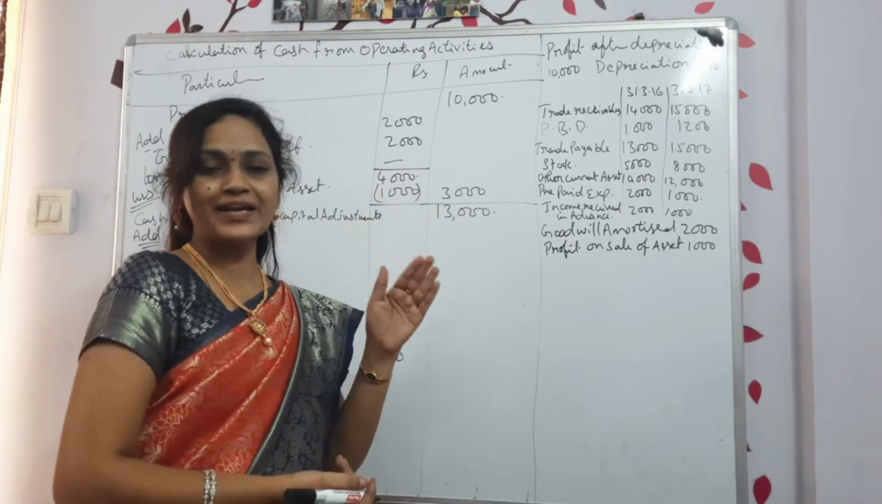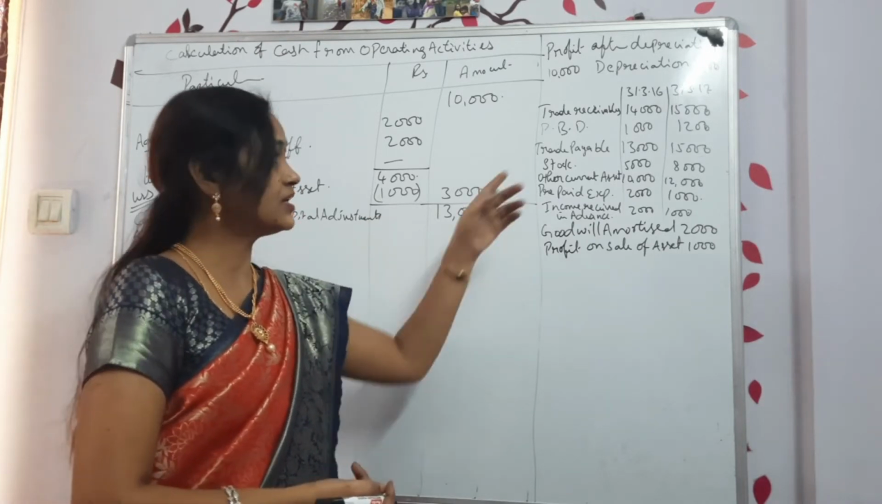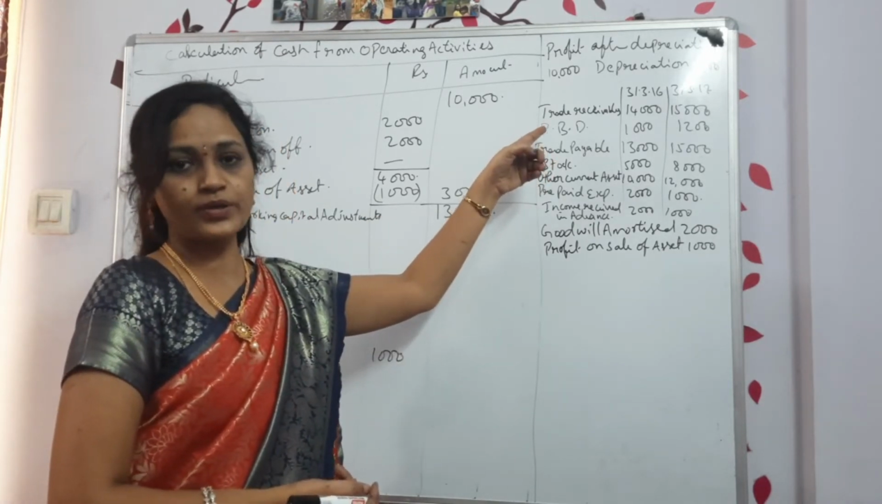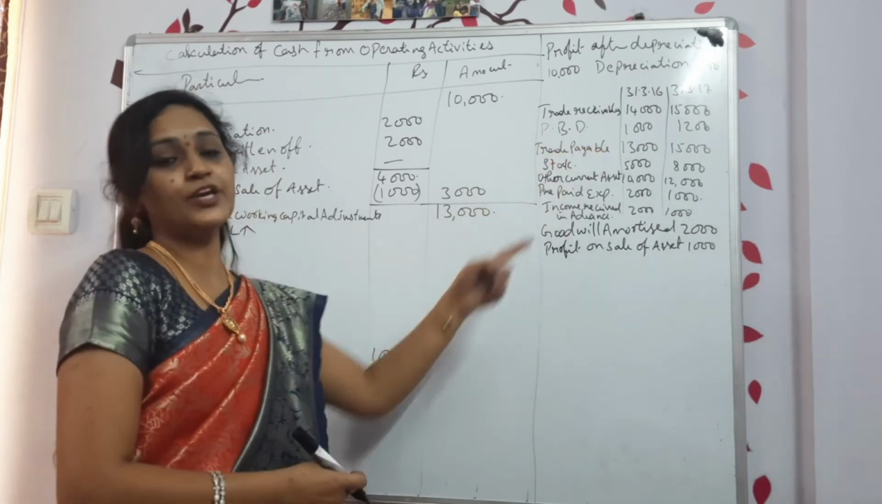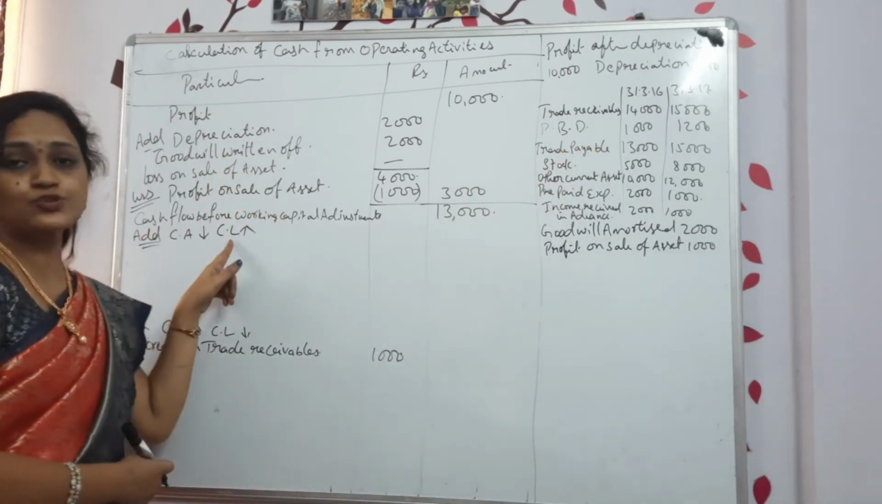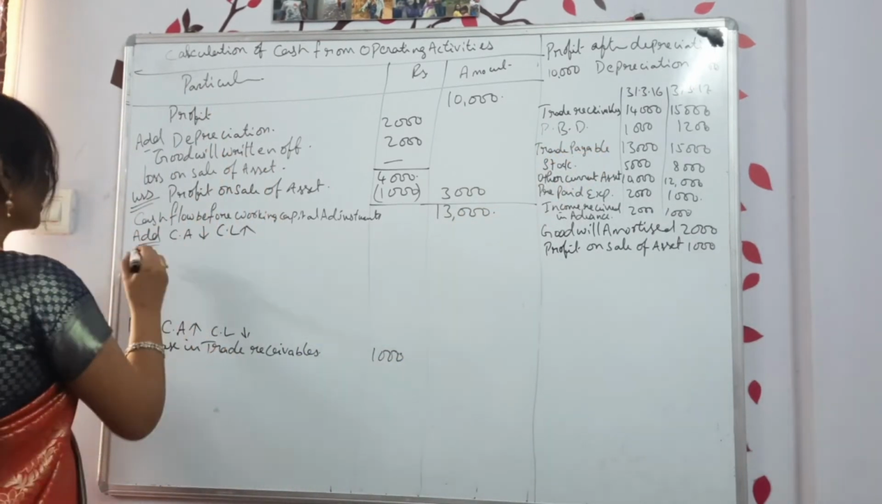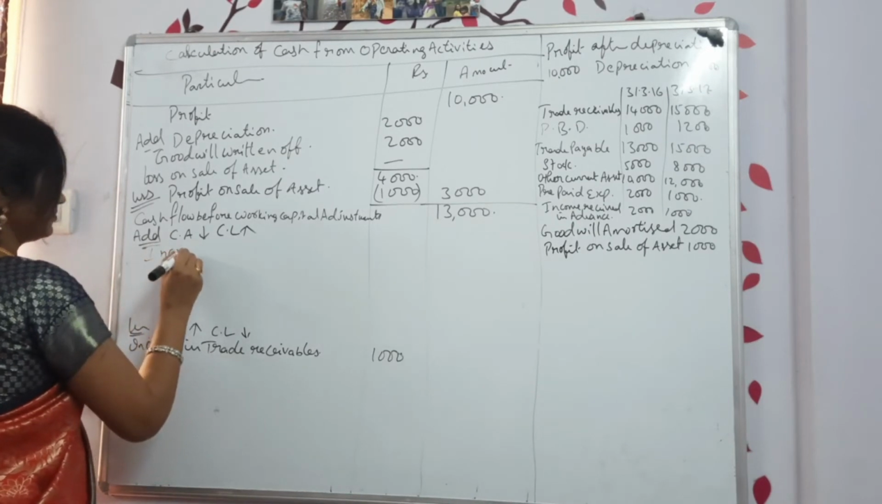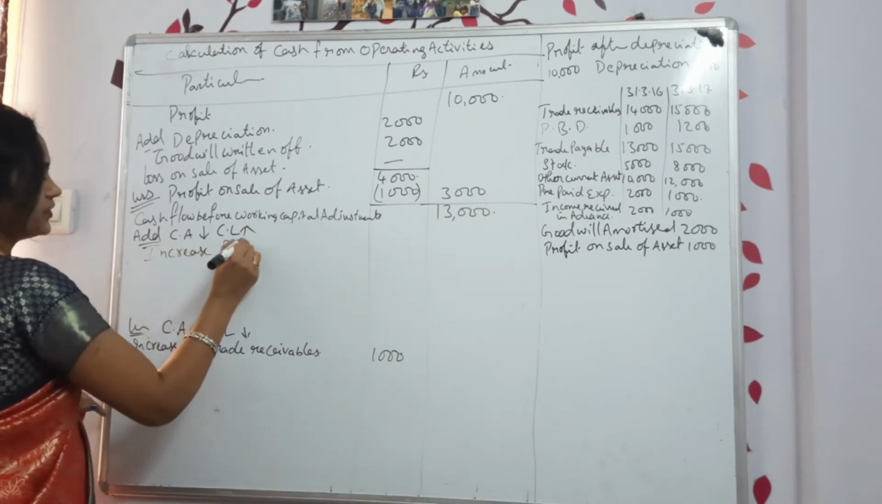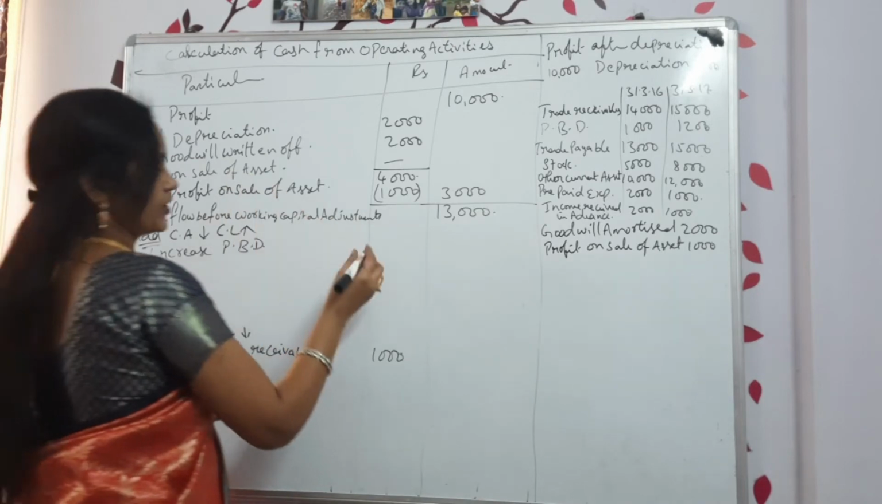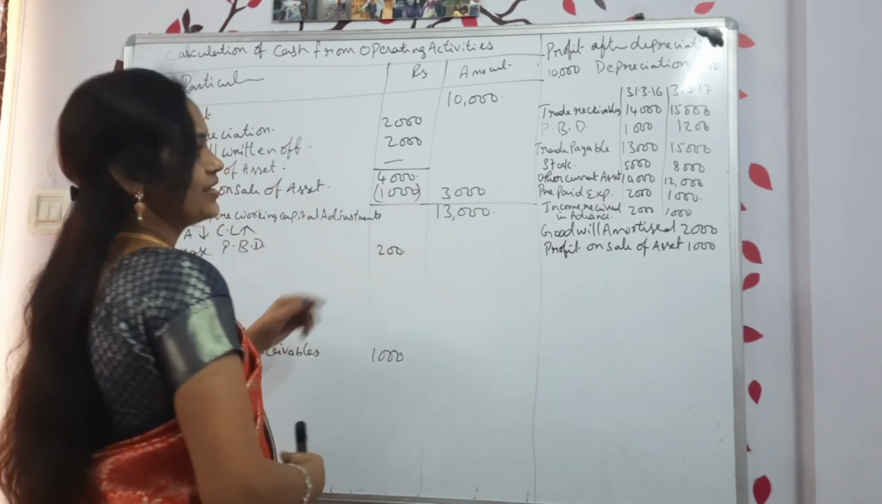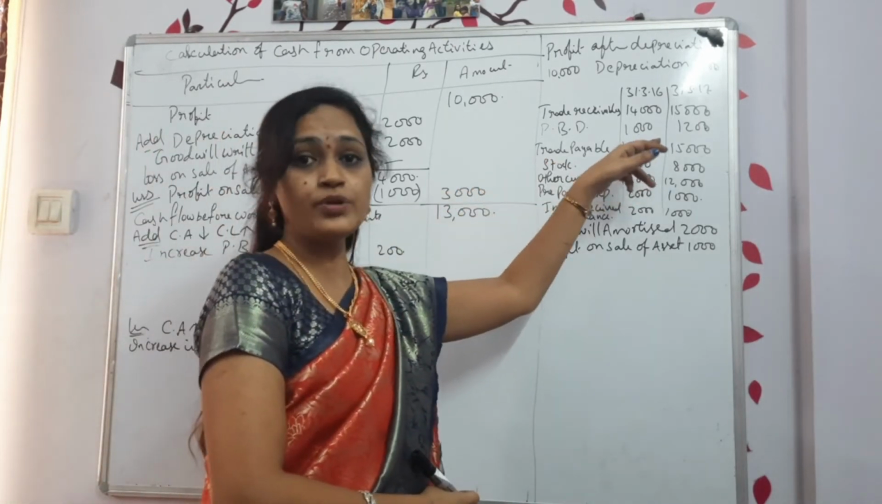Next one, provision for bad debts. Is it an asset or liability? It is a liability, and it is increased. If a liability increases, you show it in the addition. So, increase in provision for bad debts or doubtful debts, 200.